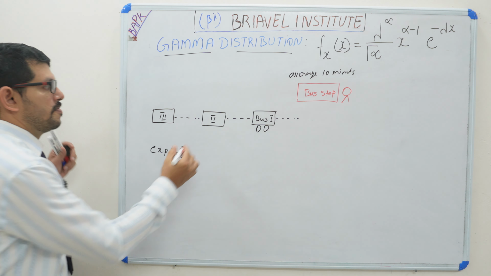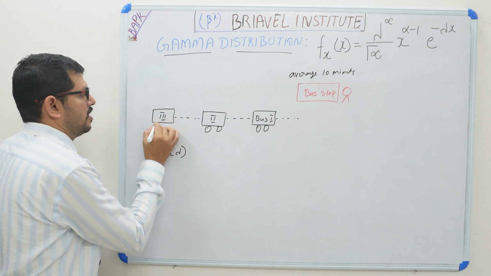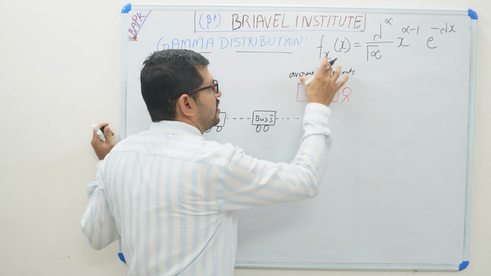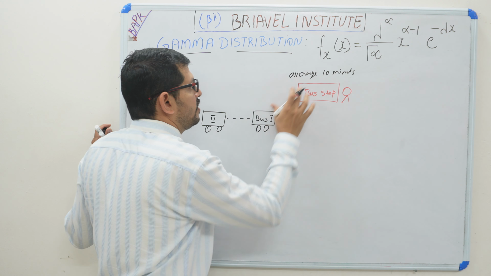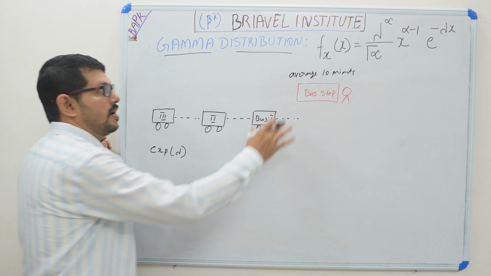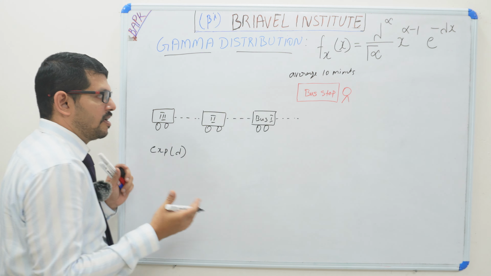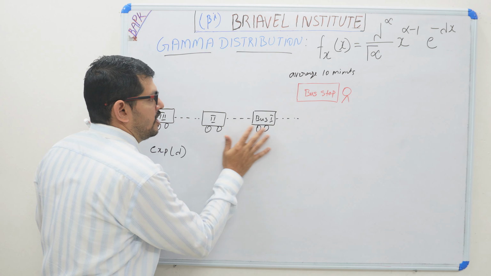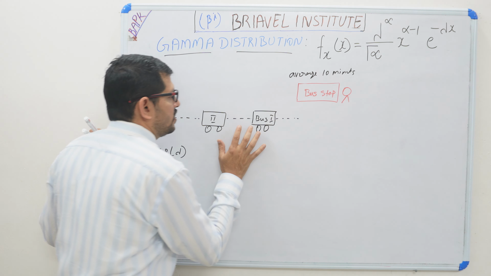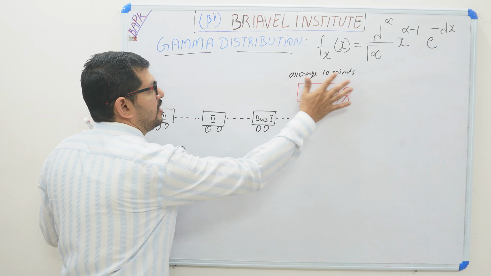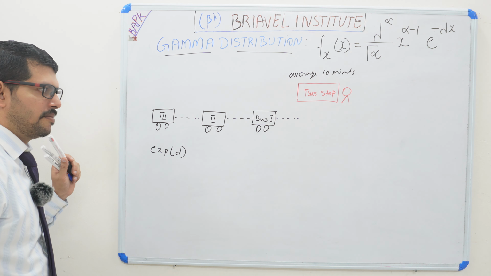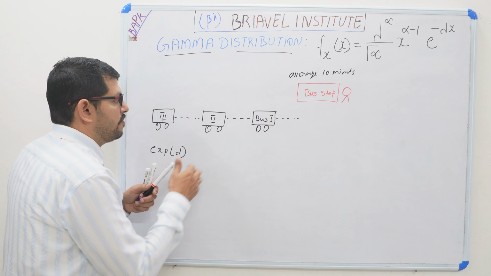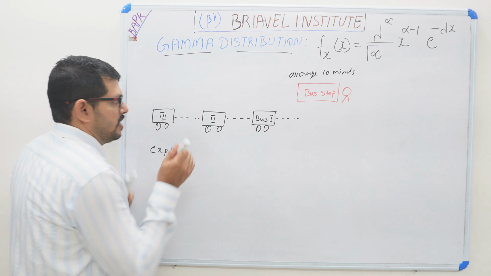A number of buses are coming. Here is a second bus and here is a third bus. So the average time taken for one bus will be 10 minutes. This is the average time, not the exact time. The time between the events, that is, when one bus is coming, is explained in the 10 minutes of time. So the time between the events, we can call the waiting time.